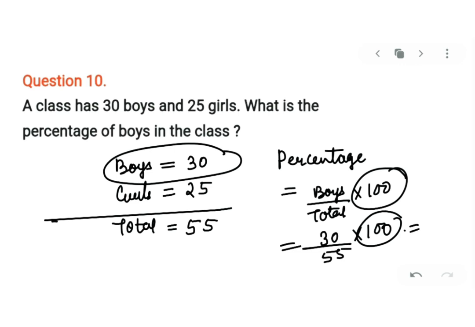Clear? So that will be 3000 upon 55. Yes, you can reduce it. You will get the answer in decimal. Got my point clear?